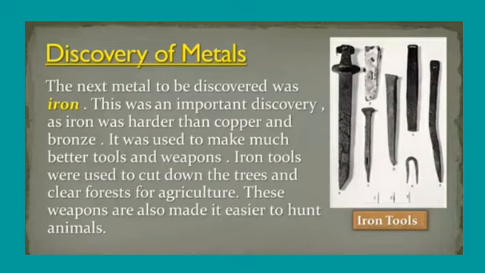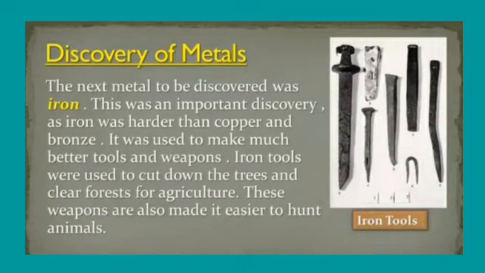Students, like this. Copper was discovered 8,000 years ago. Bronze was invented 6,000 years ago. If I ask in an exam, you have to write the proper answer.